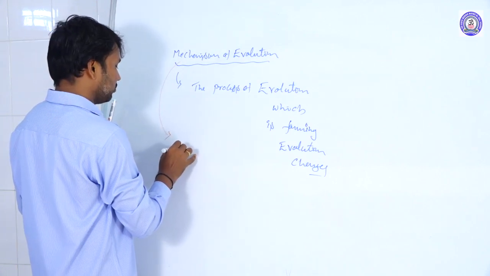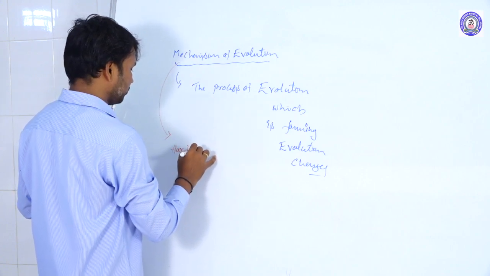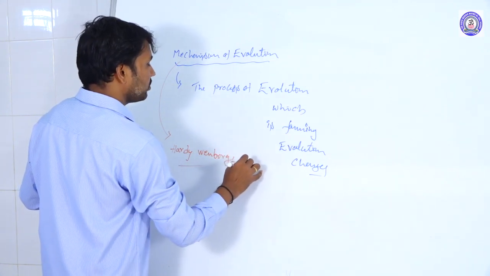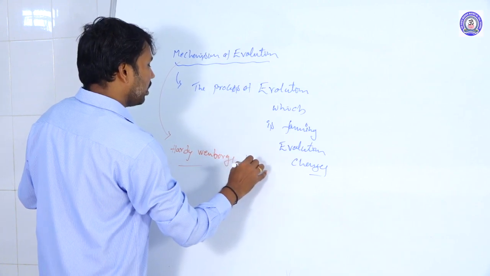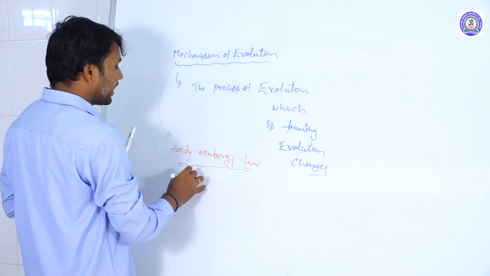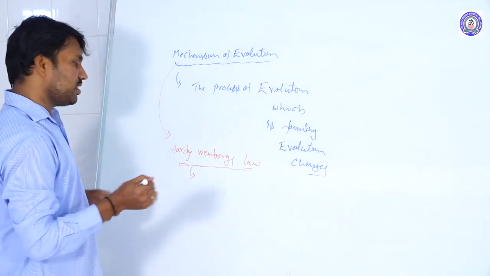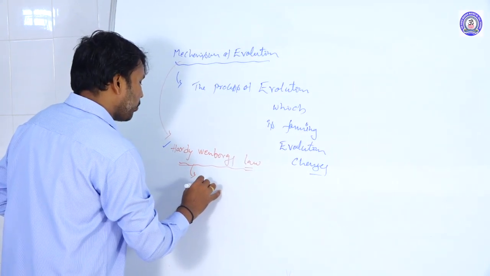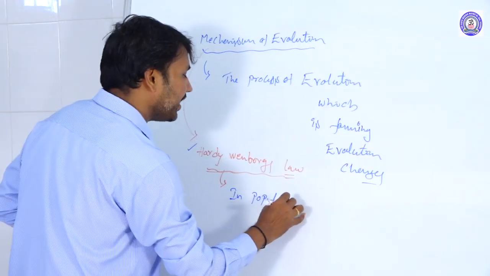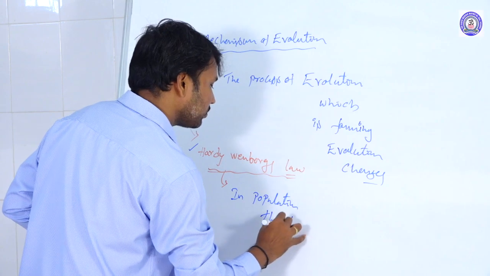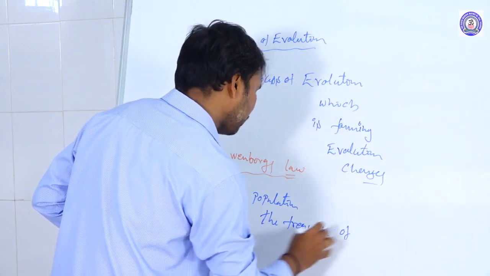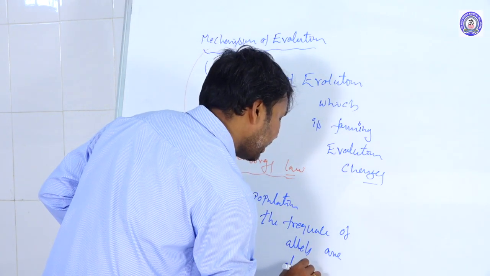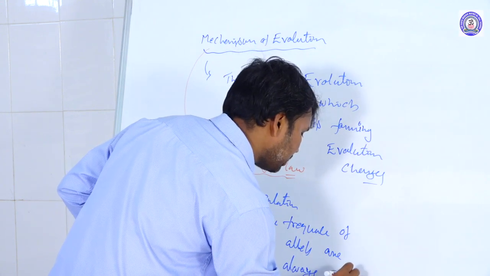What does the Hardy-Weinberg equilibrium or law explain? It explains that in a population, the frequency of alleles is always constant.